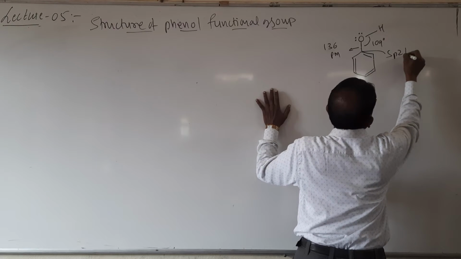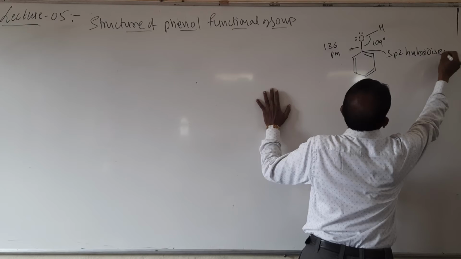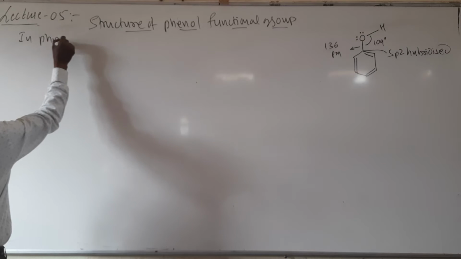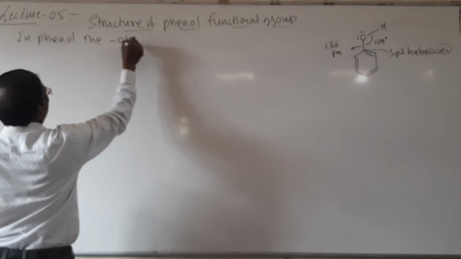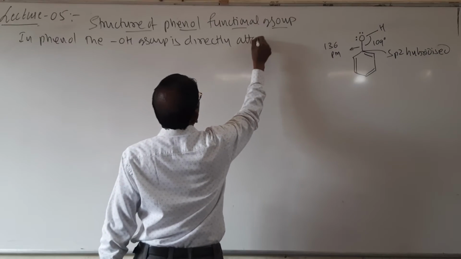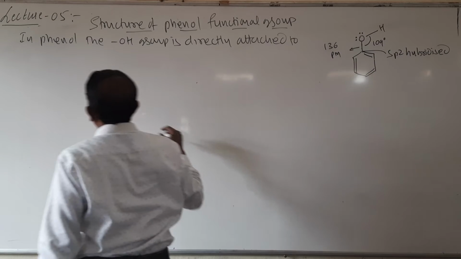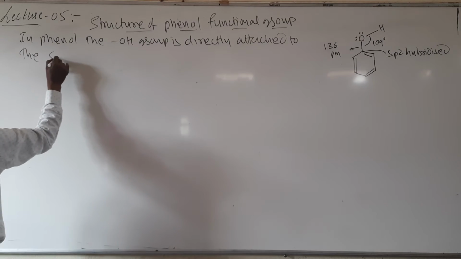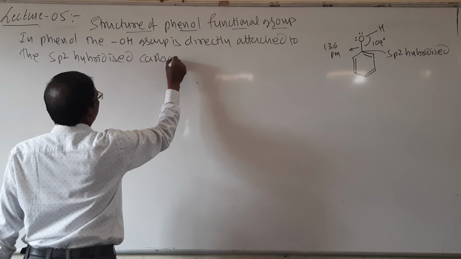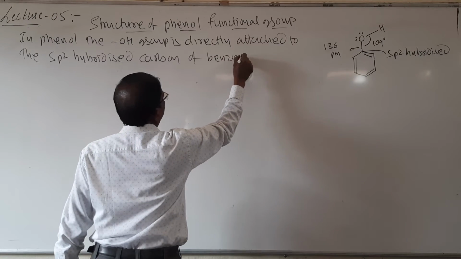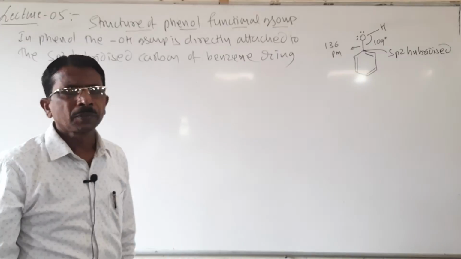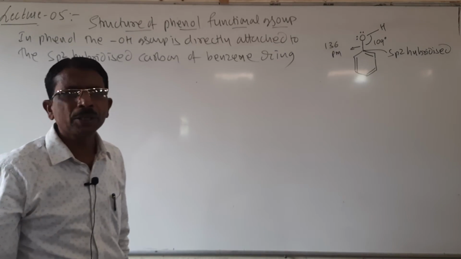In phenol the OH group is directly attached to the sp2 hybridized carbon of the benzene ring.